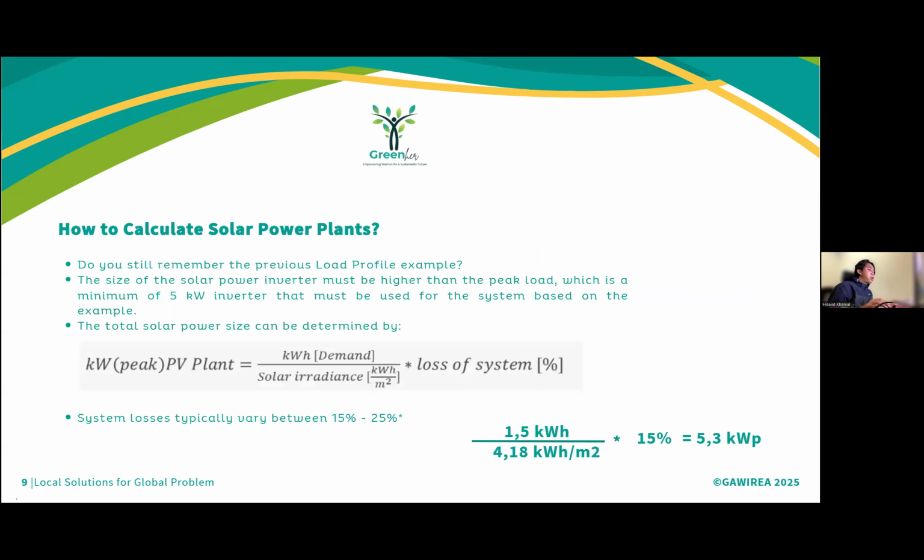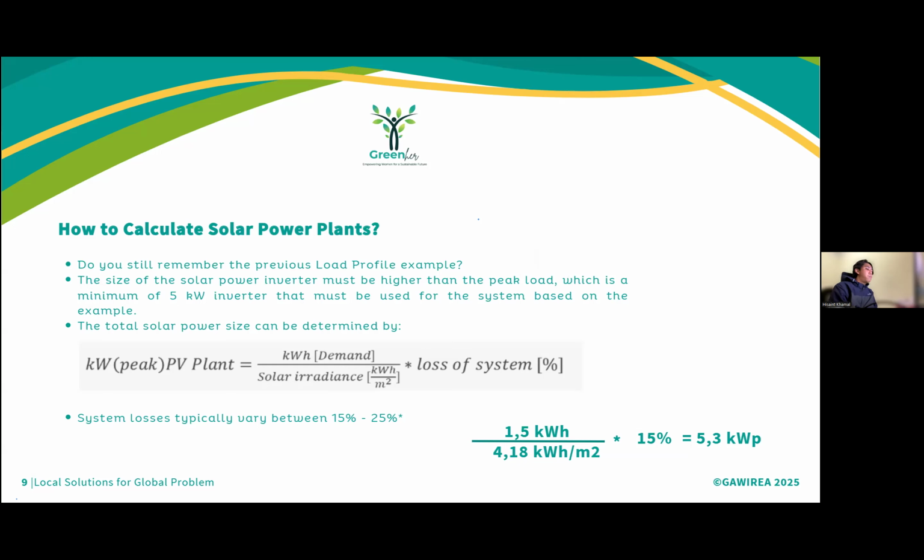How to calculate solar power plants? Do you still remember the previous load profile example? The size of the solar power inverter must be higher than the peak load, so a minimum 5 kilowatt inverter must be used for the system based on the example.